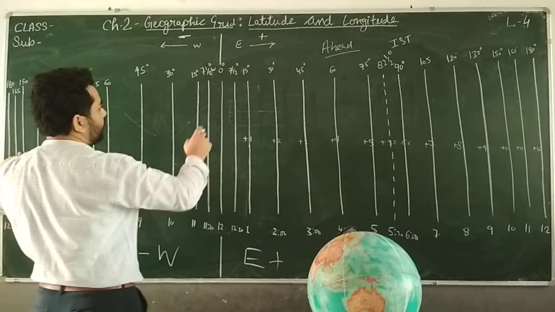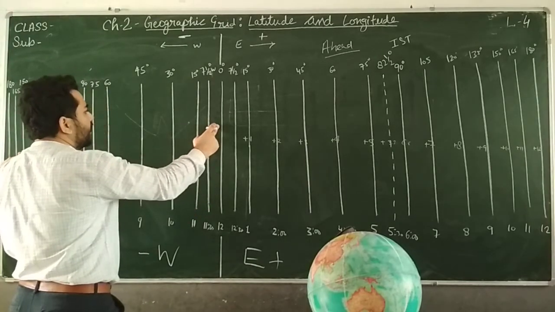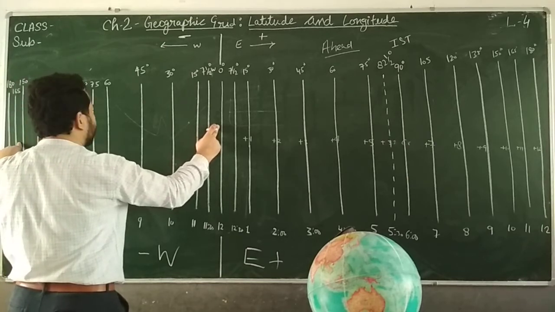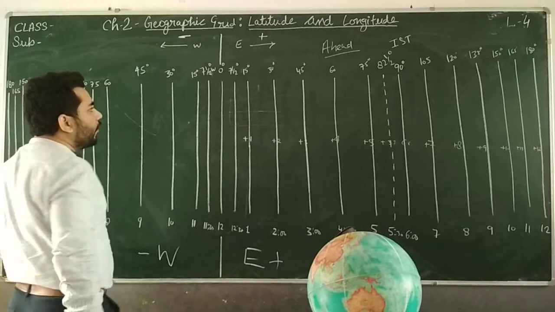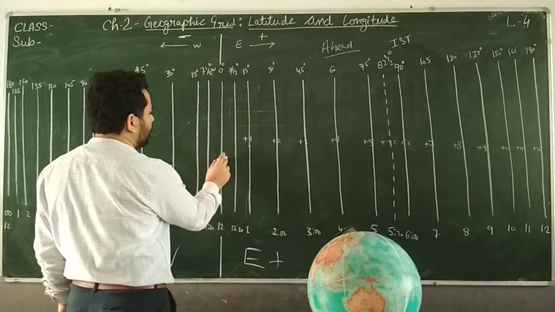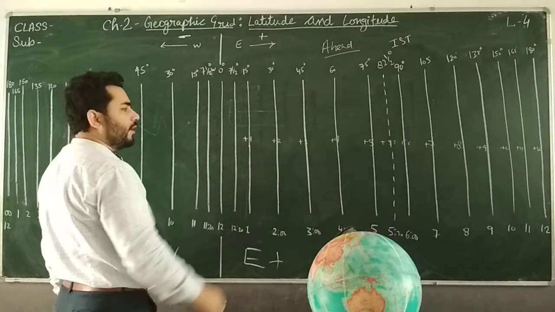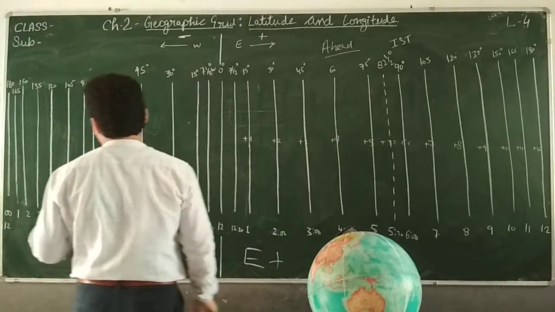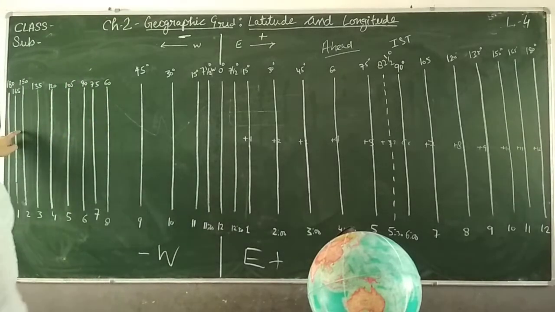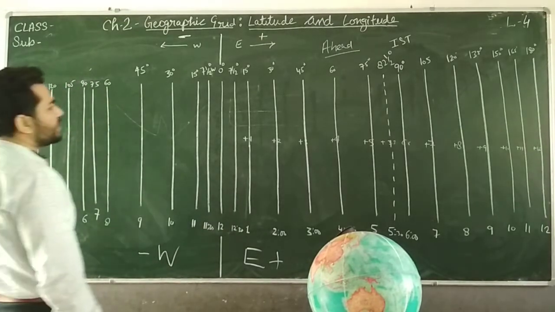Suppose Shafaq was in London and called Anshra in New York and asked the time. If it was 12 p.m. in London and in India it was 5:30, what would be the time at New York? So we can easily calculate it.